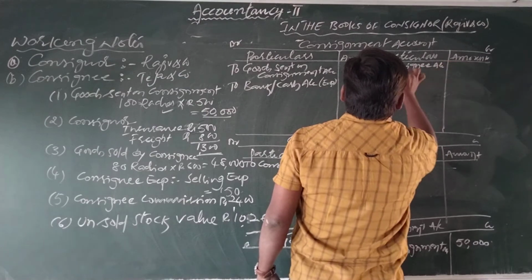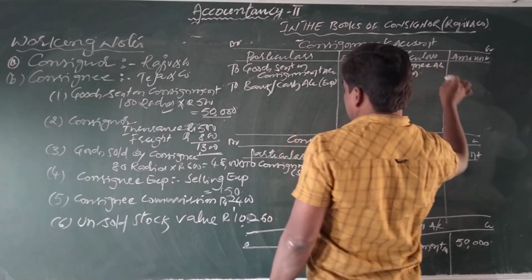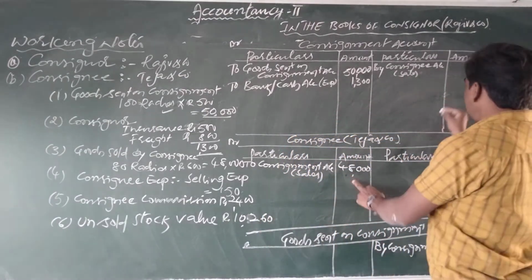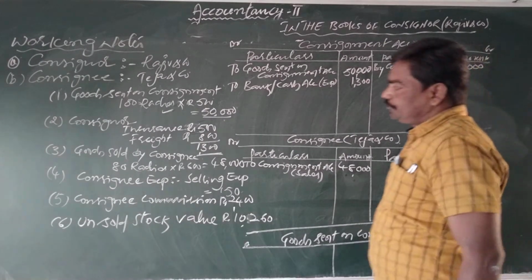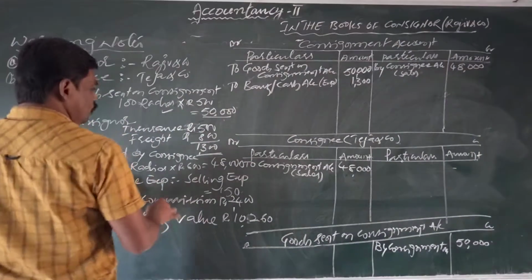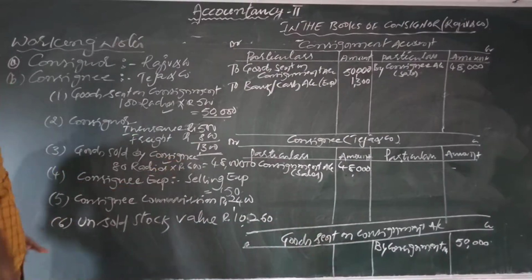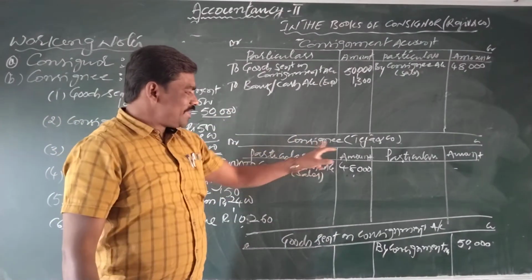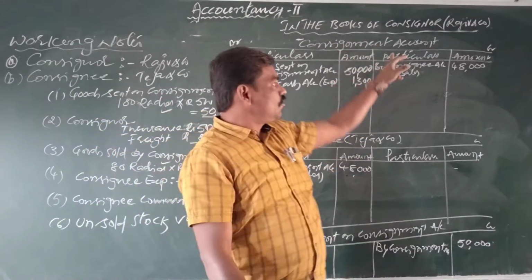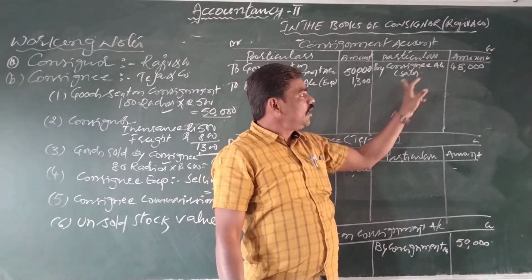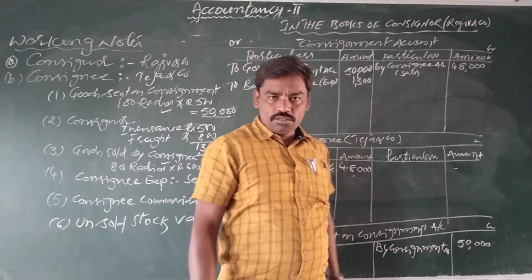Consignee account in bracket sales. How much amount? 48,000. So you can write 48,000. Okay, students, so second point, third point we completed. Sales in the consignee account debit side to consignment account in bracket sales 48,000. In the consignment account credit side, by consignee account sales 48,000.